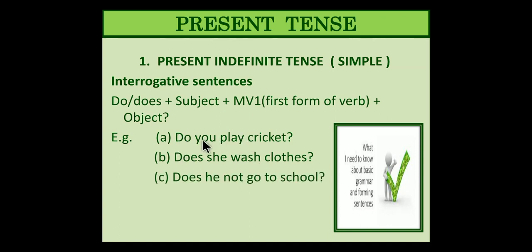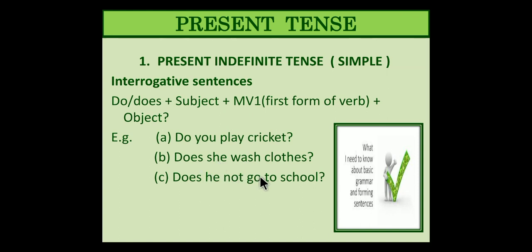Do you play cricket? Now here when you have used do, it means that you consider this you as singular. It was one person who was listening. Do you play cricket? You are talking to one person there, so it is one. Do you play cricket? Does she wash clothes? Is that right? Is that correct? Can this be plural as well? Because you is said for plural also. So it should be plural. When it is es, it is singular because she is singular. Now you got it correct. So no more queries, right?